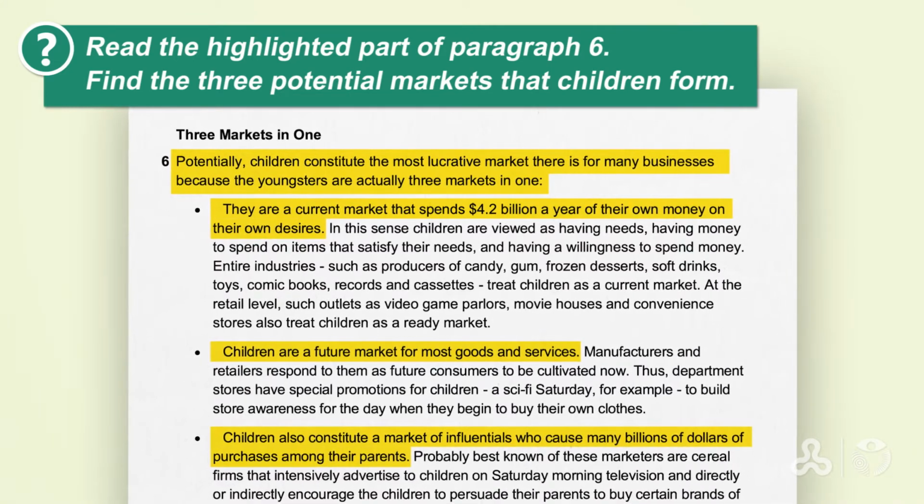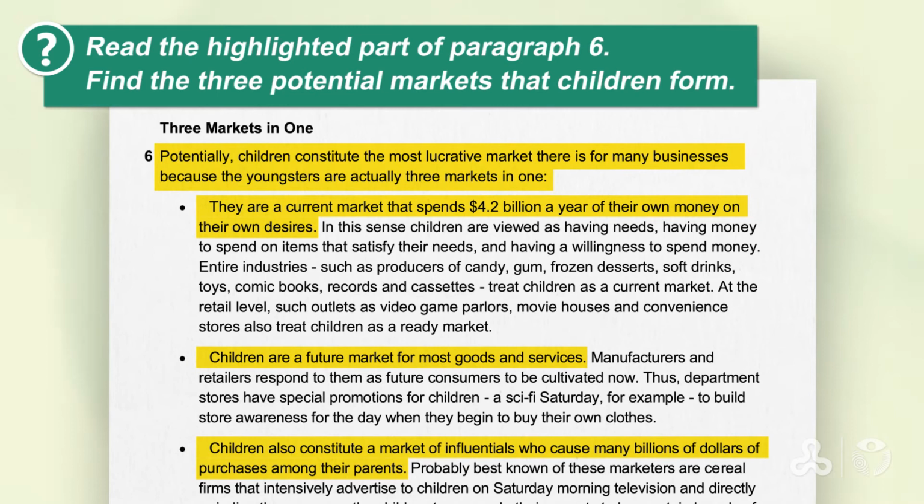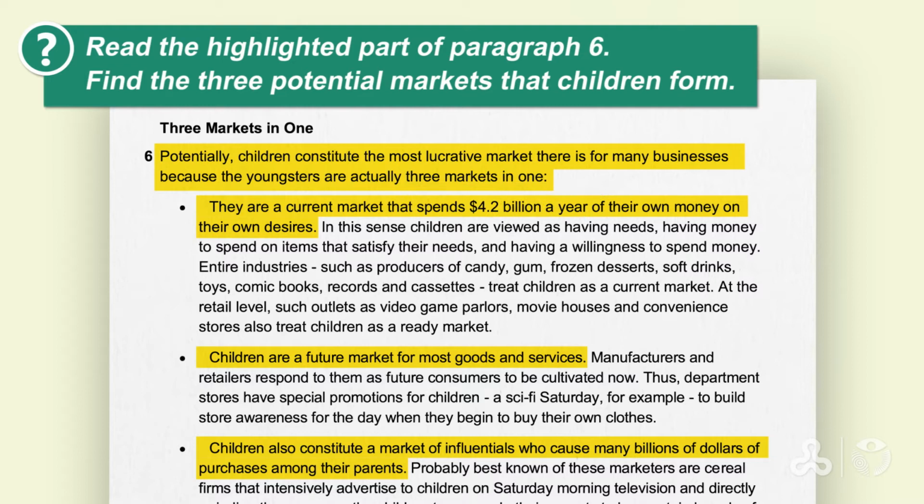So the beginning of paragraph 6, you should have read the highlighted part. And it says here, potentially children constitute the most lucrative market there is for many businesses, because the youngsters are actually 3 markets in 1. כן? ילדים כצרכנים זה שוק מאוד מאוד גדול ומאוד מאוד רווחי, lucrative, okay? And then they're explaining because they're actually 3 markets, הם בעצם 3 שווקים באחד.